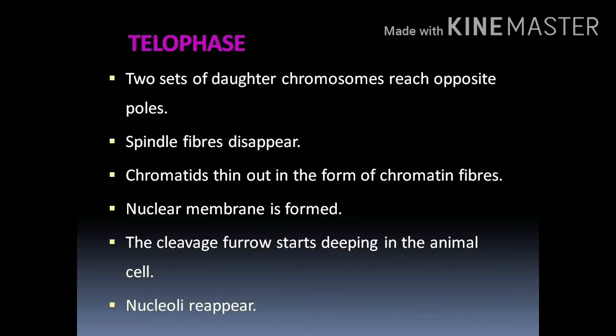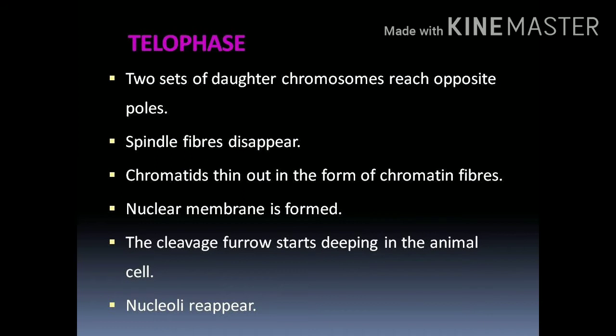The last phase is telophase. A network of chromatin threads is formed where each chromatid or daughter chromosome elongates and becomes thinner. These daughter chromosomes, or sister chromatids, moved near to the polar region in the anaphase. When they undergo telophase, the chromosome becomes thin and converts into a chromatin thread or chromatin fiber.